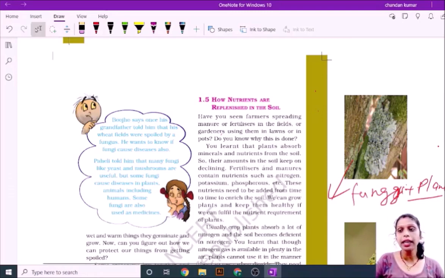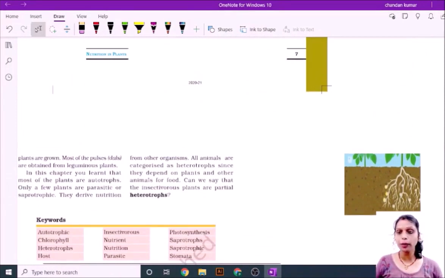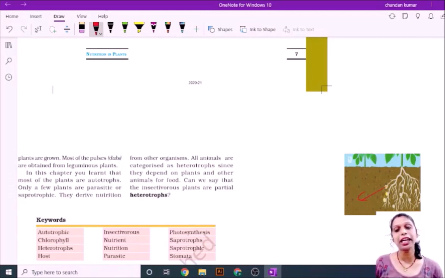You can see from this diagram that this is the rhizobium that lives in the roots of pulse plants and gives nutrients to the plants, and in return it gets nutrients from the plants. You can see this type of relation and nutrition in day-to-day life.